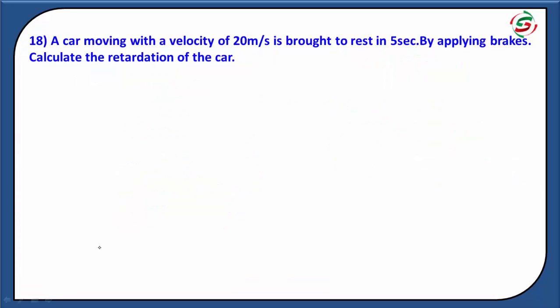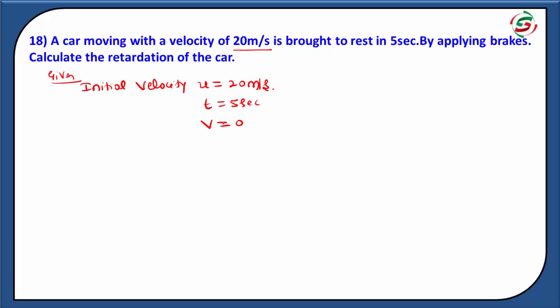Okay. The next question is question number 18. A car moving with a velocity of 20 meter per second is brought to rest in 5 seconds. The given data: initial velocity u is equal to 20 meter per second, time t is equal to 5 seconds. Brought to rest means the final velocity of the car is 0. By applying brakes, calculate the retardation of the car.